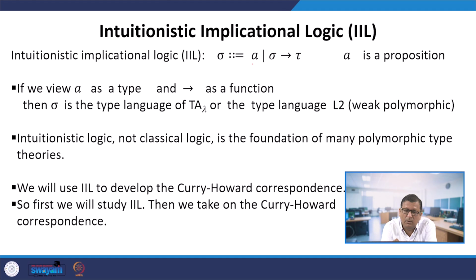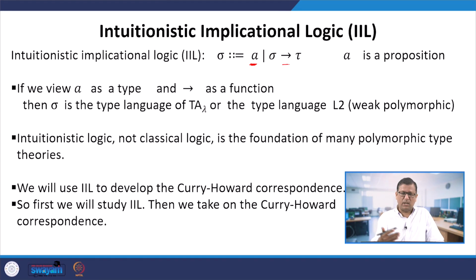Let us view A as a type, that means it is a type variable, as we said in our previous discussion, and this arrow is now a function type. This corresponds to the type language of the typed lambda calculus: a type variable is a type, and if sigma and tau are types, then sigma arrow tau is also a type. This is the language L2, among L1, L2, L3, the weak polymorphic language, because it has no for-all quantifiers.